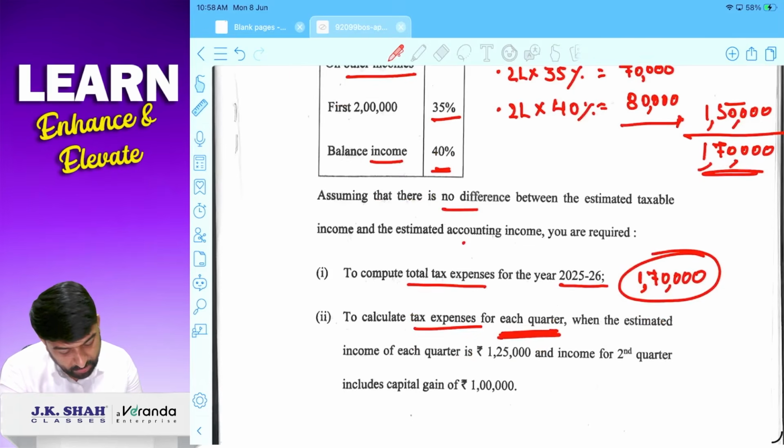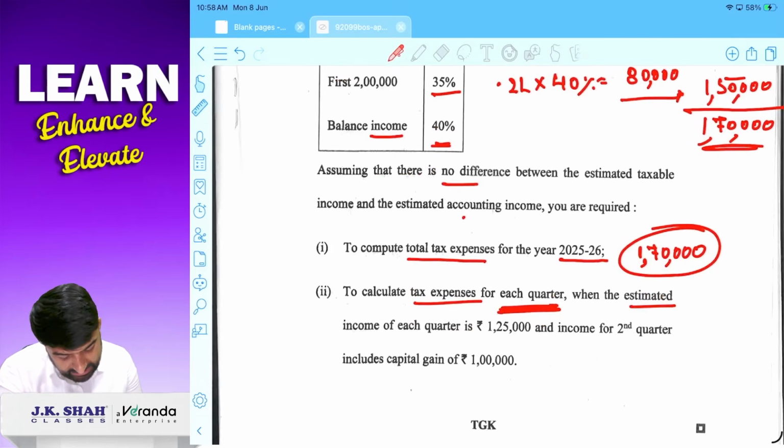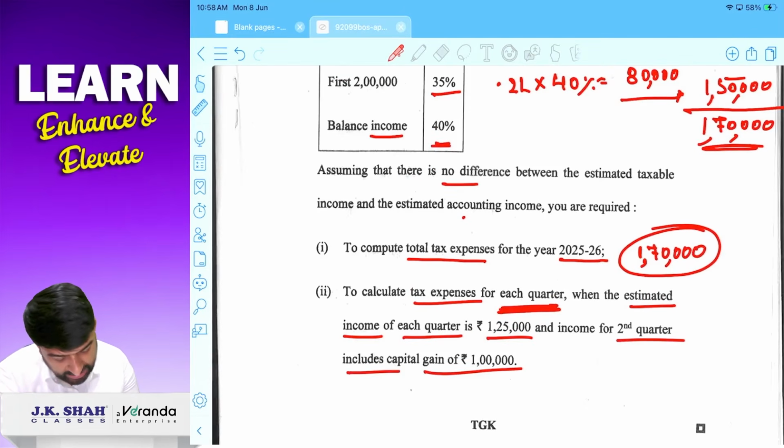Now calculate tax expense for each quarter. Estimated income for each quarter is 1,25,000, and income for second quarter includes capital gain of 1 lakh. Fair enough.